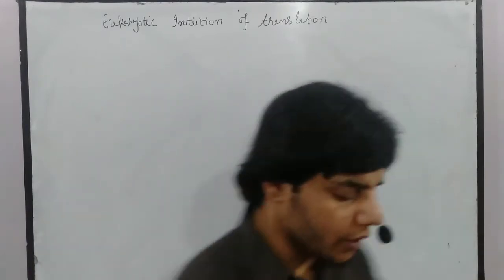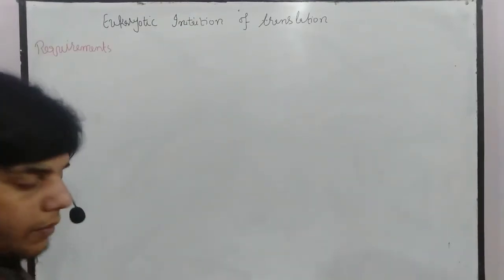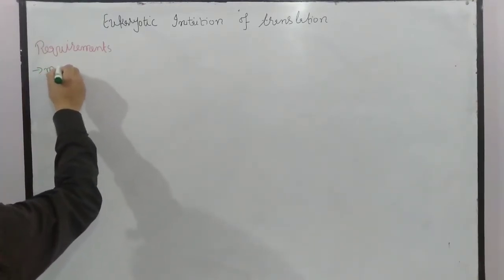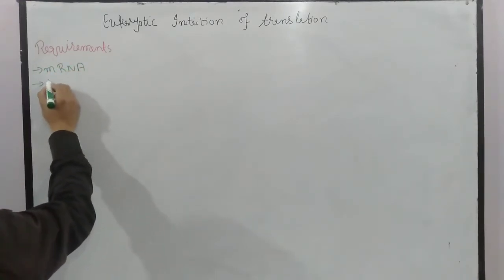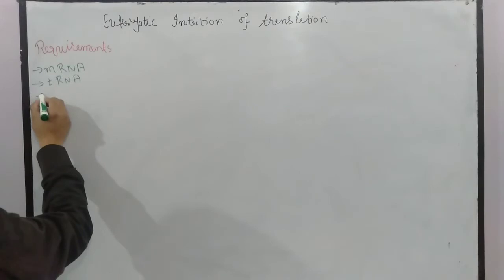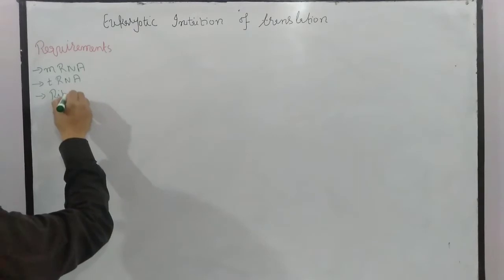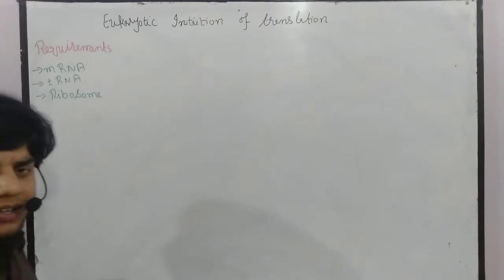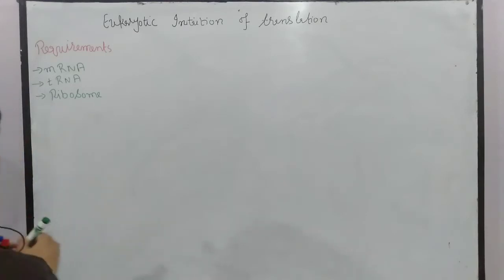Let's talk about the requirements, what kind of things we require in this case. So let me write. If we talk about the requirements, we need mRNA having codons, we need tRNA having anticodons which are complementary to the mRNA nucleotides. Then we need ribosomes having 2 subunits. One is the large subunit, the other is the small subunit. The large subunit is 60S while the small subunit is 40S.